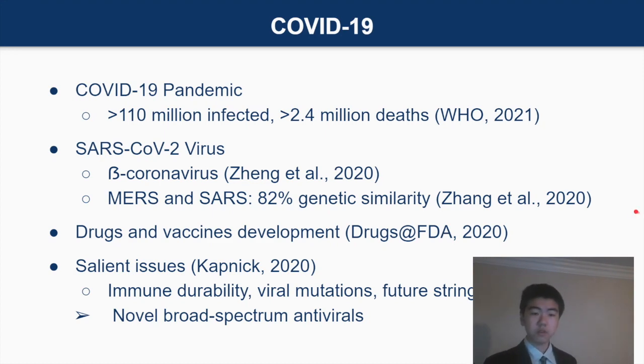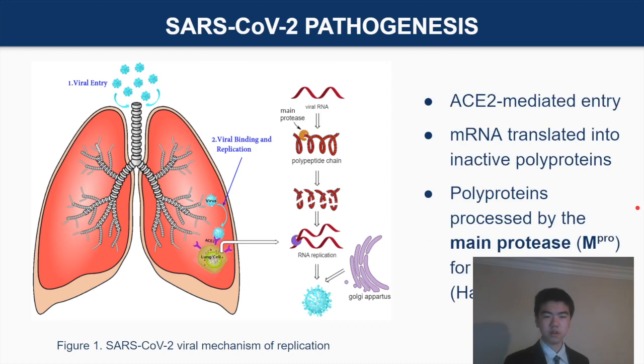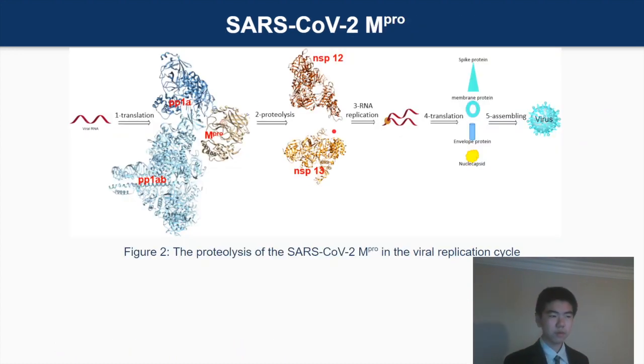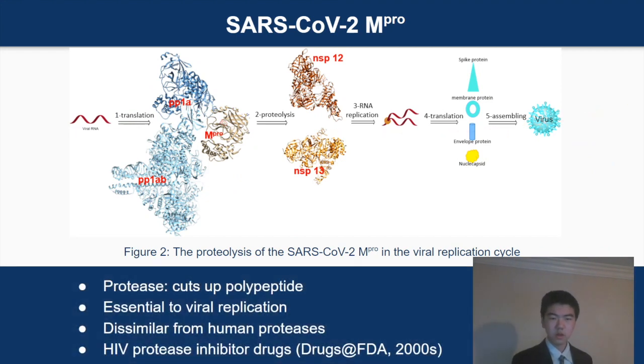SARS-CoV-2 enters human cells through a receptor known as ACE2. Upon cell entry, the virus begins replication, which requires the assistance of many proteins. One of the most important is the main protease. The SARS-CoV-2 main protease, also known as Mpro, facilitates the activation of viral proteins necessary for RNA replication. Its key role in viral pathogenesis makes it a desirable target for drug development.